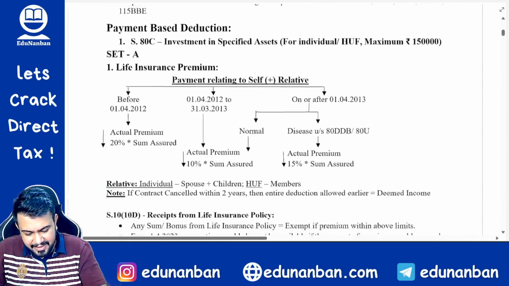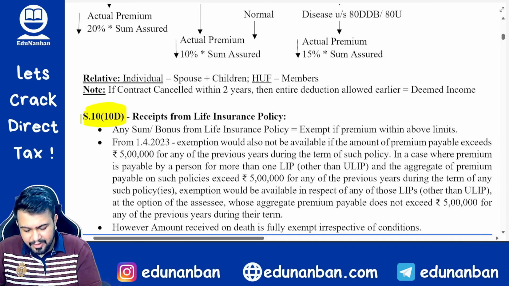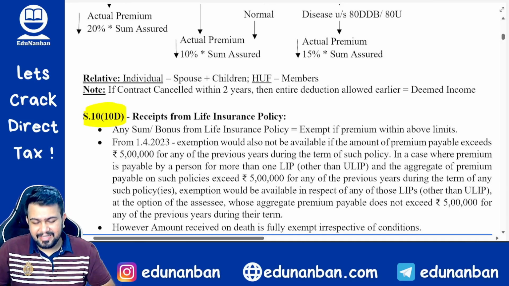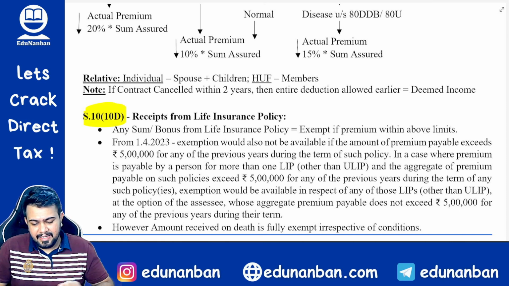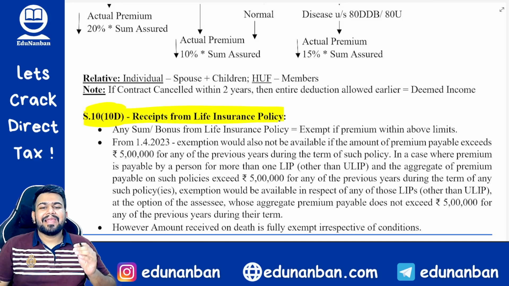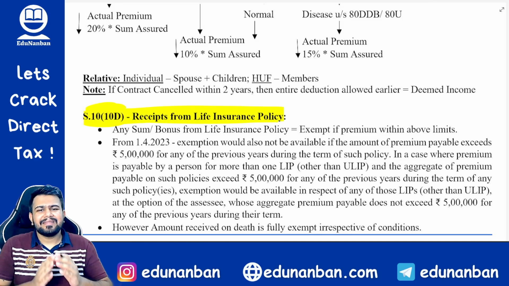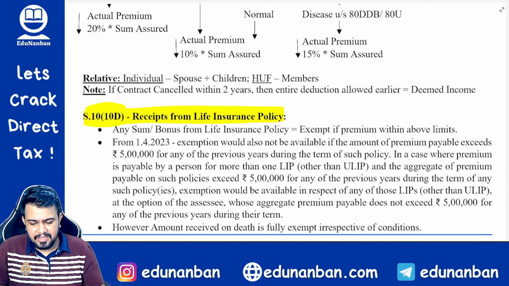So the first amendment itself is a very important amendment, and we are going to have a good discussion on this particular section, that is the changes that have been brought in section 10 clause 10D, which is the exemption on the receipts from life insurance policy. I think in your institute study material this section will be there in the income from other sources chapter, but however, since I teach this section along with deductions, I have clubbed this amendment in the deductions section.